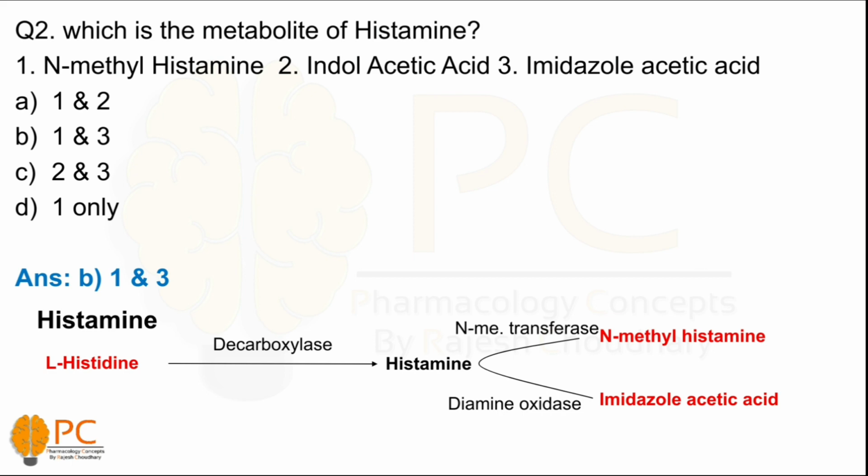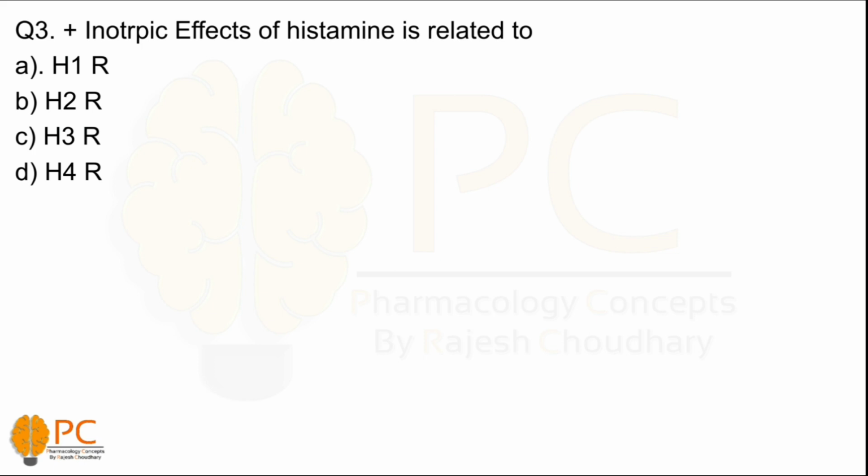Now take a look at question number 3. The answer is B. H2 receptors cause the positive inotropic effect. Take a look at some basic important physiology of H2 receptors.